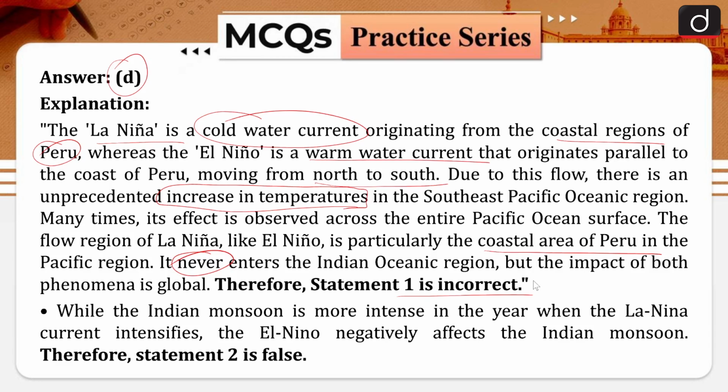Therefore, statement 1 is incorrect because it never enters the Indian Ocean. While the Indian monsoon is more intense in the year when the La Nina current intensifies, the El Nino negatively affects the Indian monsoon. Therefore, 2 is also false. So, both the statements are incorrect.